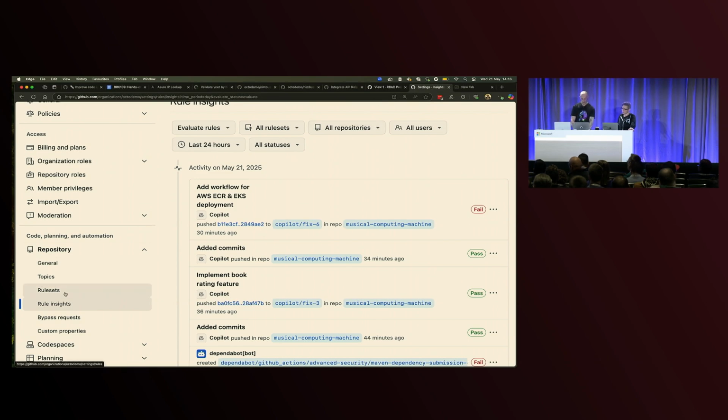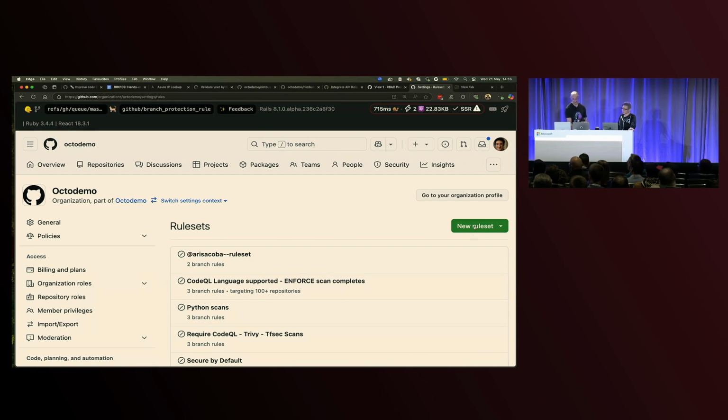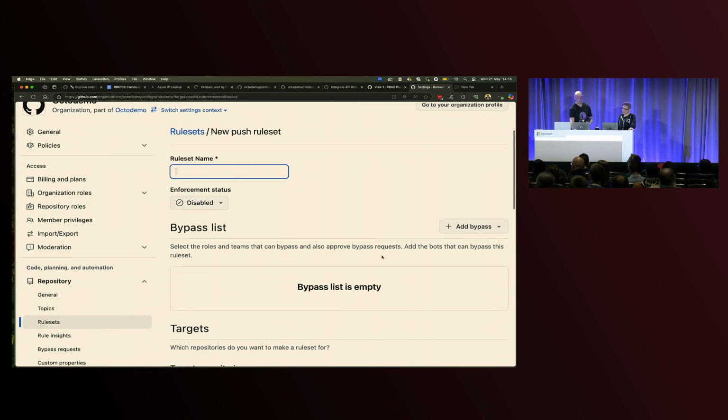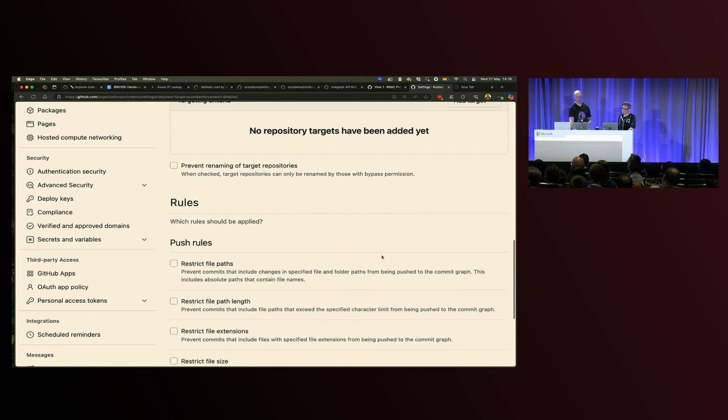So the other rule set, which I personally am really excited about, is our push protection rules. Push protection rules allow you to restrict things like file paths which can be pushed to within a repository, which, as I work on GitHub Actions, is really exciting, as it means you can start to protect some of your core workflows or core pipelines within your organization to say who's allowed to edit these pipelines, which teams can do this, and you can start to actually segregate within things like monorepos, which teams can change the pipeline, which teams can't. And it's the start of building that really cool sort of ownership model within larger repositories, splitting between different teams and different groups.